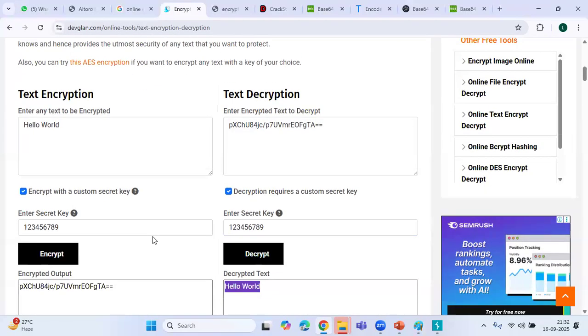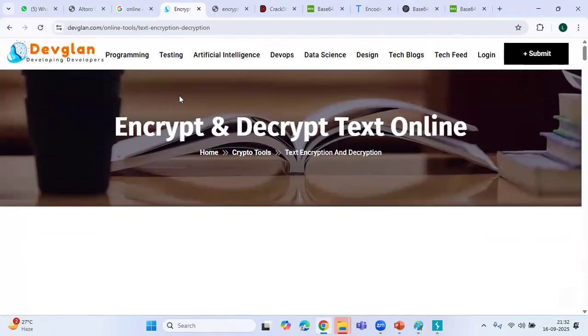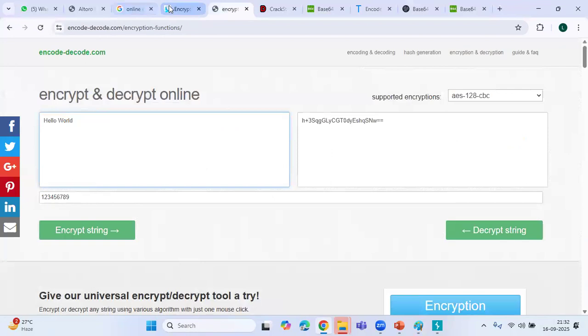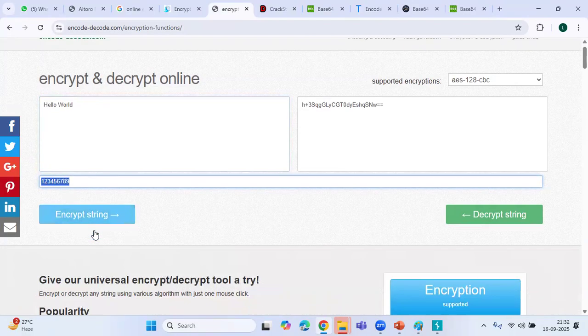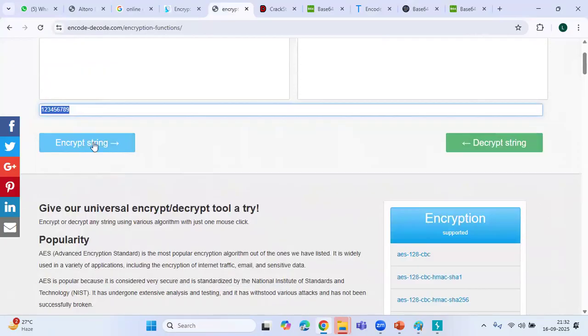In encryption, different algorithms are there, so I will show those. Yeah, this is another platform. To explain more online, I have opened another one. This is the text hello world I have typed, and this is the secret key, and by using that I encrypted here.